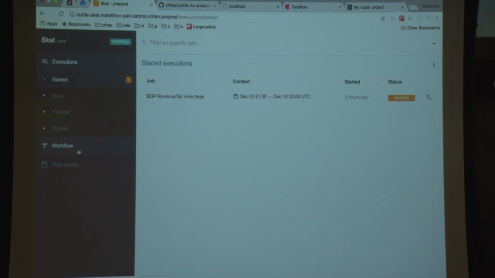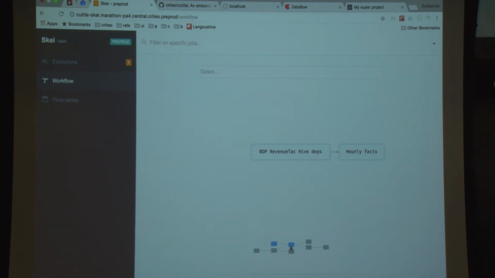I have another Cuttle here running at Criteo, so the workflow is a bit more interesting. It does some data importing from SQL Server. Then it creates some partition on Hive. It computes some hourly fact. At the end of it, it does some export to Vertica. Here it does some daily aggregation of the data, and it does another export to Vertica. So that's the typical use case we use a scheduler for at Criteo.